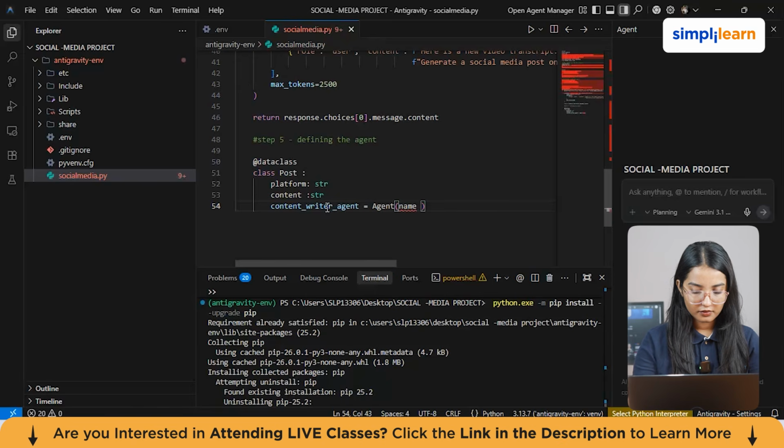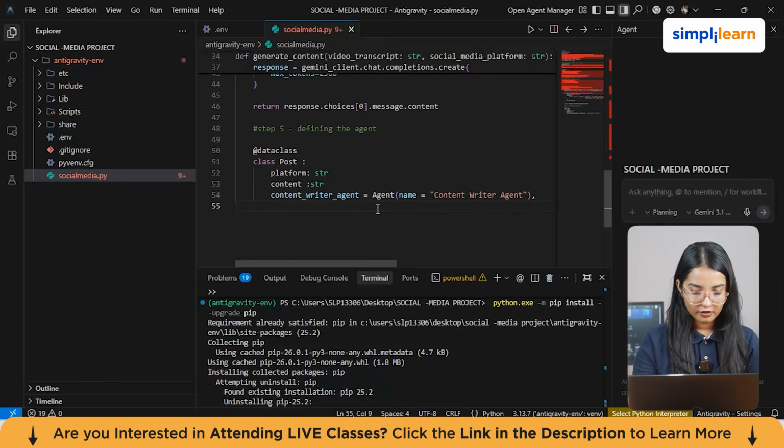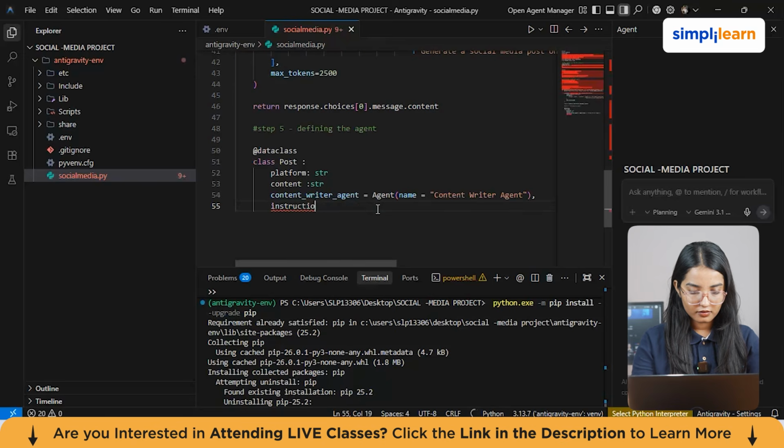Name. Name we can give as content writer agent, comma, then you've got the instructions. You can just provide a few instructions here. Let's suppose you're giving, you are a talented content writer.